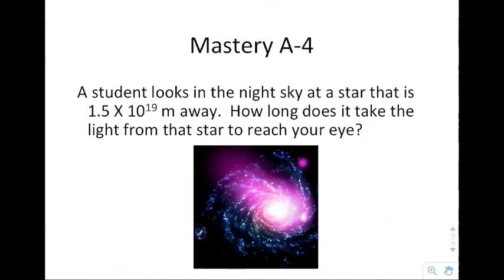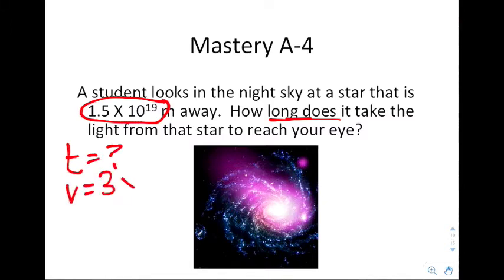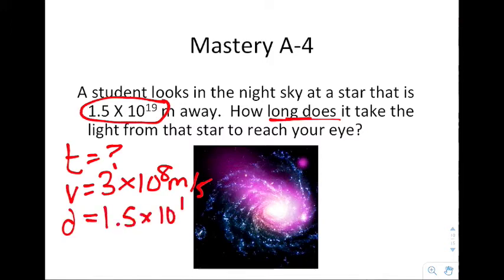Next, a student looks into the night sky at a star that is 1.5 times 10 to the 19th meters away. How long does it take that light to travel from the star to reach your eye? I'm looking for the time it takes in this case, and I know that the velocity of light is 3 times 10 to the 8th meters per second. That is a constant for light. I also know that the distance it has to travel is 1.5 times 10 to the 19th, and at this point I can say velocity equals distance over time. The velocity that I have is 3 times 10 to the 8th.